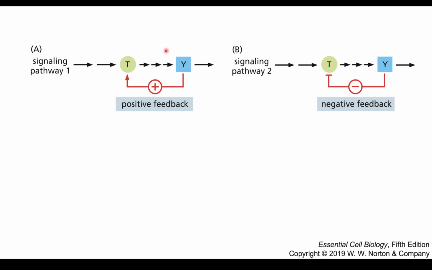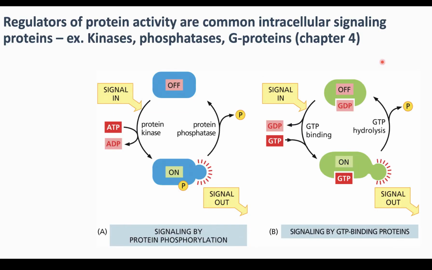We see positive feedback happening in the cell cycle, which you're going to study in the next section. You can also have negative feedback where the protein that is activated shuts down its own activation. This is also seen in the cell cycle when we want to shut down a pathway after a certain amount of time.